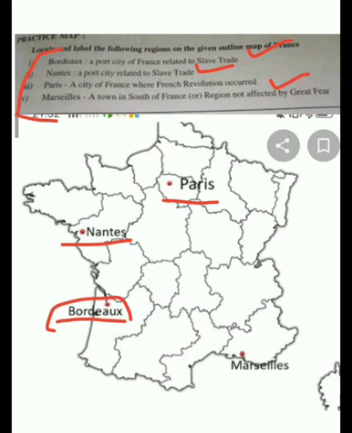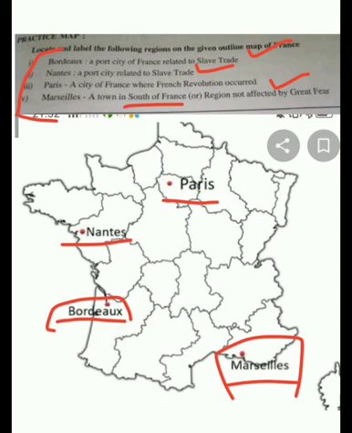Then a town in South France. Now this question gives you one hint that this location is in the south of France. Region not affected by the Great War. The war which happened in France, there was one place which did not get affected a lot, and it was Marseille.